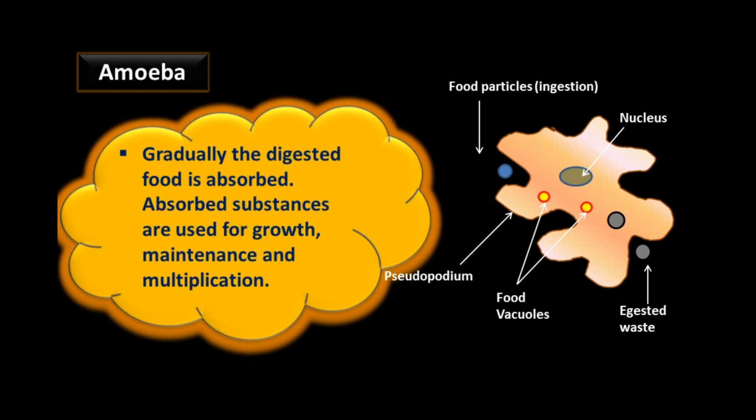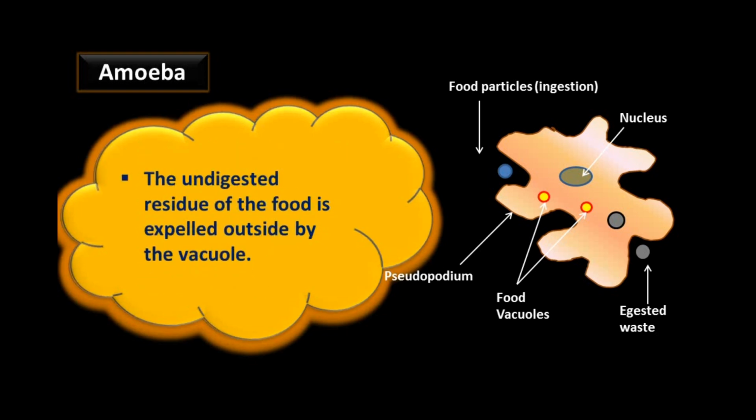Gradually, the digested food is absorbed. Absorbed substances are used for growth, maintenance and multiplication of the body. The undigested residue of the food is expelled outside by the vacuole. So this is the nutrition in animals, higher animals or unicellular animals.